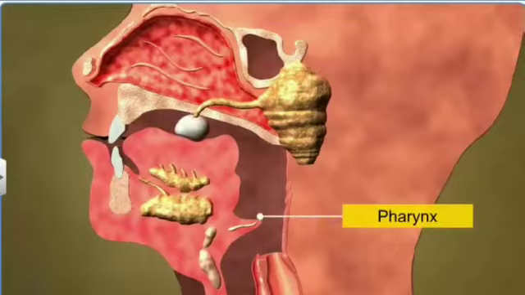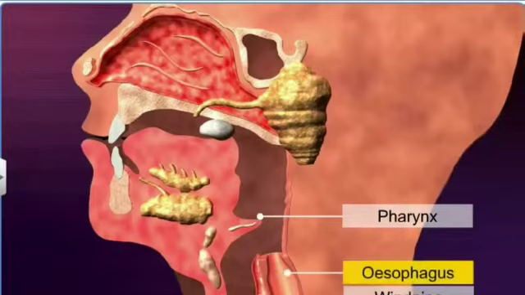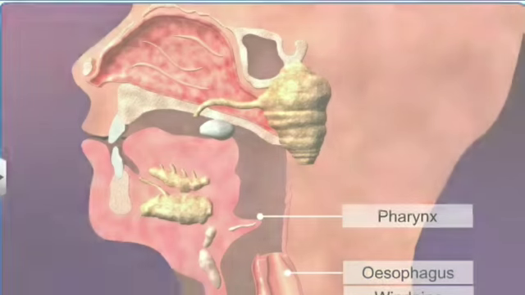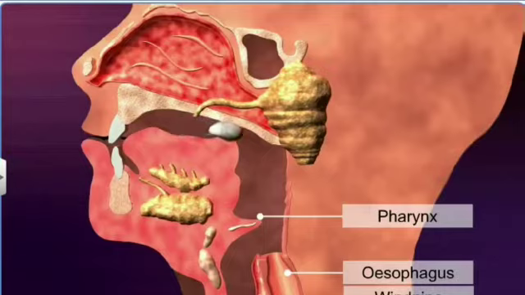The pharynx opens into the windpipe or trachea and the esophagus. When food moves through the pharynx, the trachea is closed by a flap called the epiglottis.